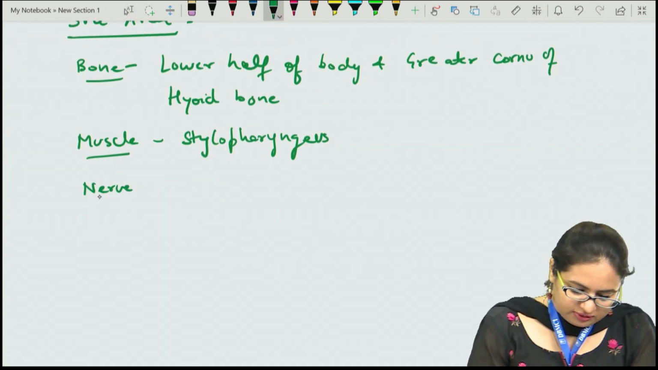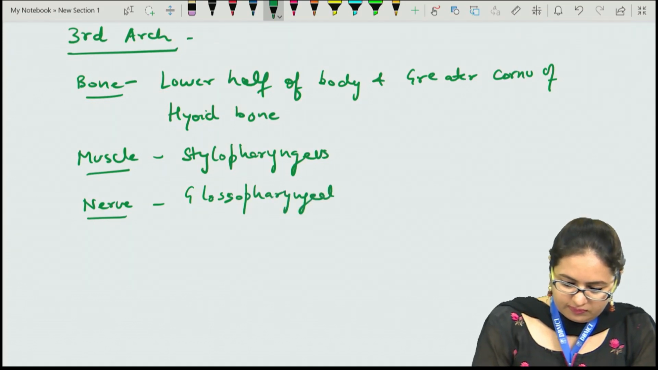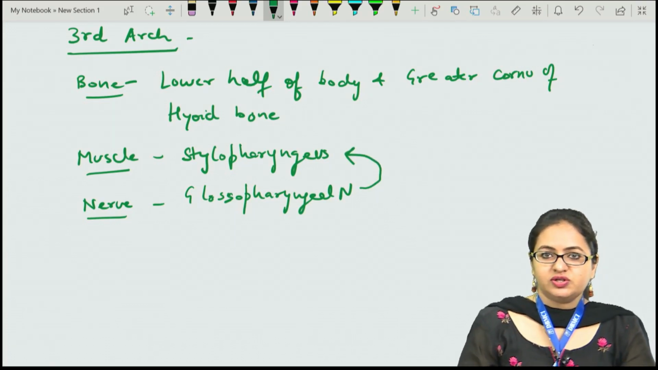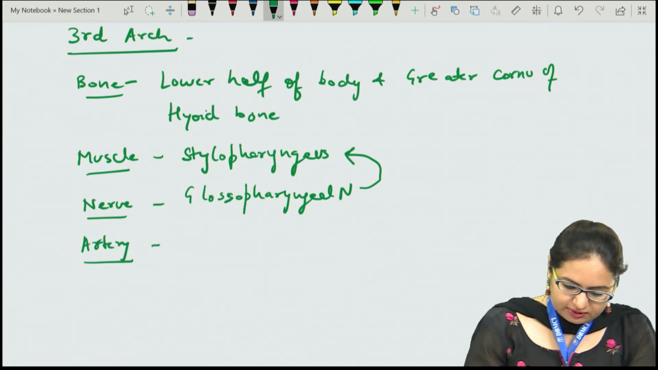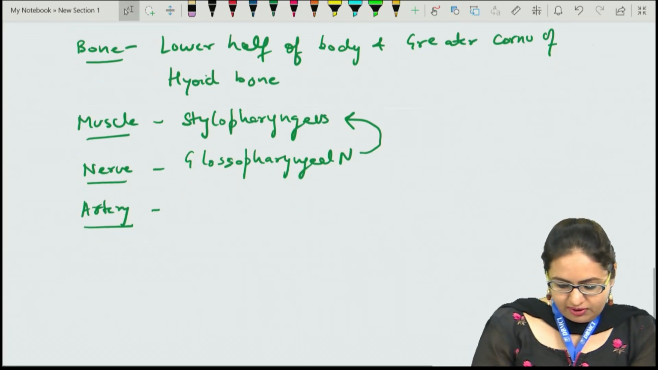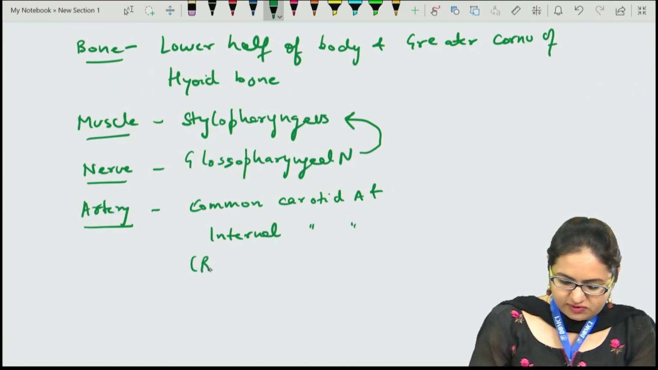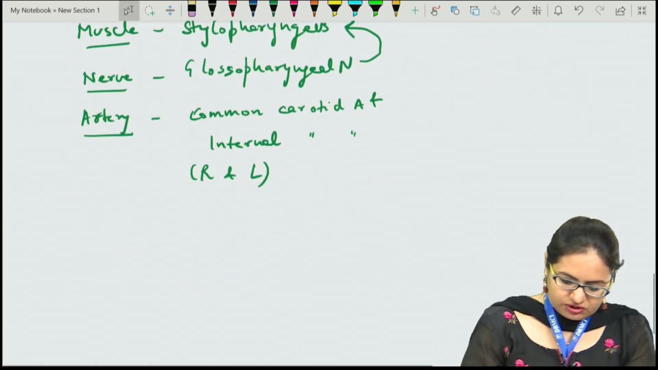The nerve for the third arch is the glossopharyngeal nerve. And this is the nerve which will be supplying the muscle derived from the third arch, that is the stylopharyngeus muscle. Now the artery which develops from the third arch is giving rise to the common carotid artery and the internal carotid artery, of the right and the left side. So these are the derivatives of the third arch.